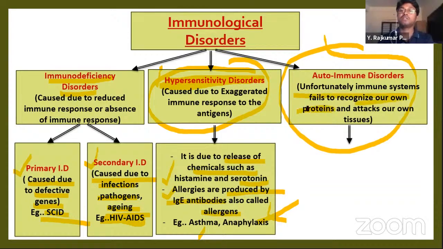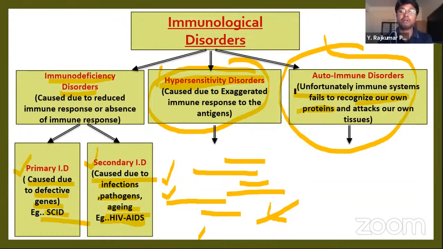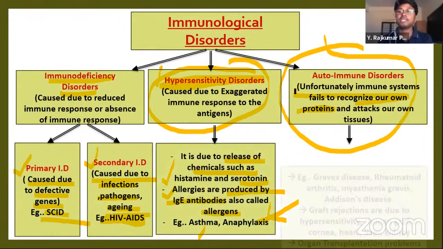The main function of the immune system is to recognize non-self substances and produce antibodies against them. But if the immune system fails to recognize which is self and which is non-self, our antibodies can attack our own tissues. So that can lead to severe damage to our body, isn't it?